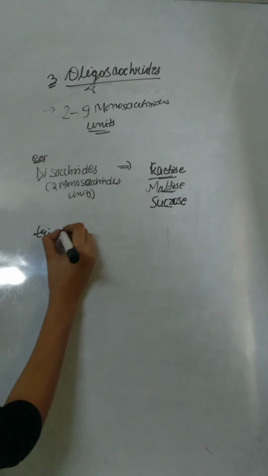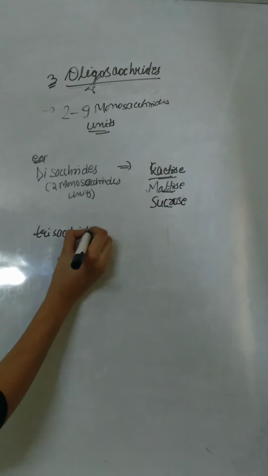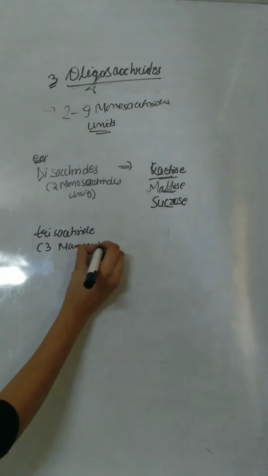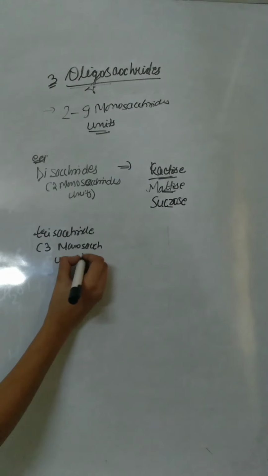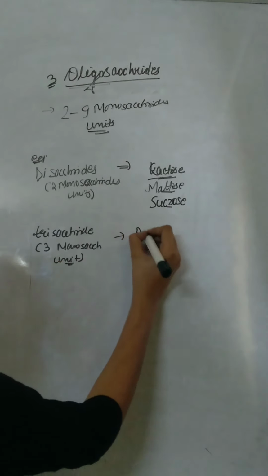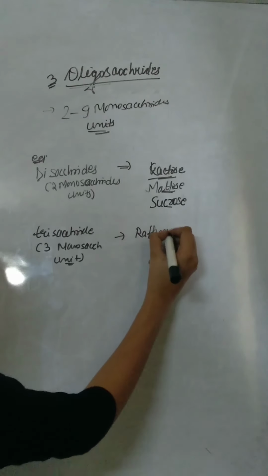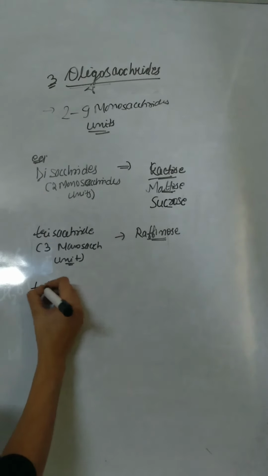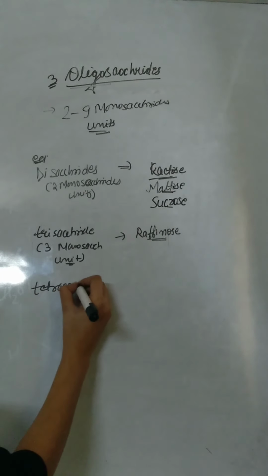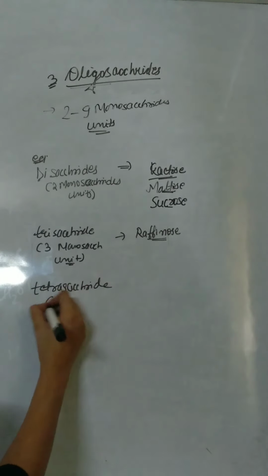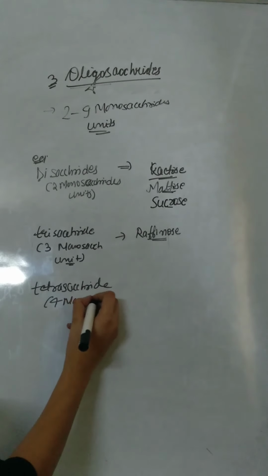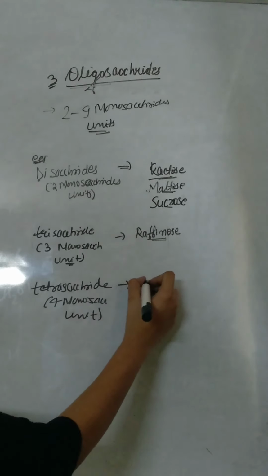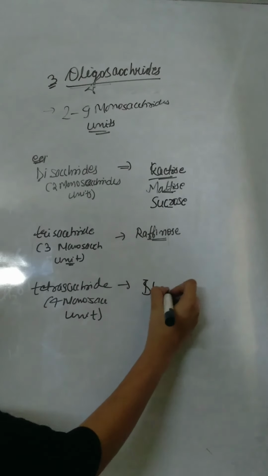Next is trisaccharide, which is formed by the combination of 3 monosaccharide units. Its example is raffinose. Next is tetrasaccharide, which is formed by the combination of 4 monosaccharide units. Its example is stachyose.